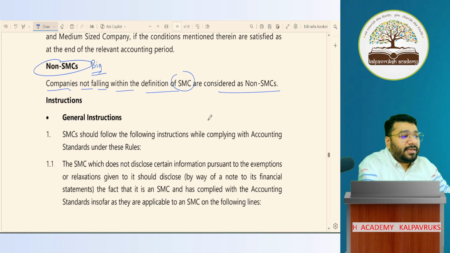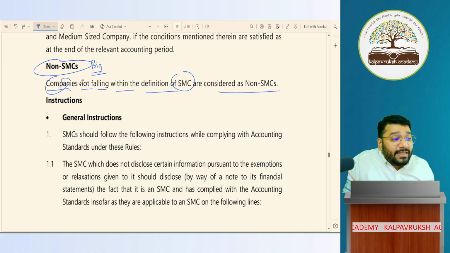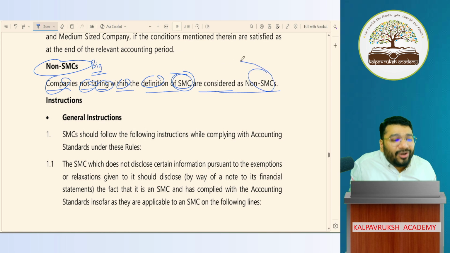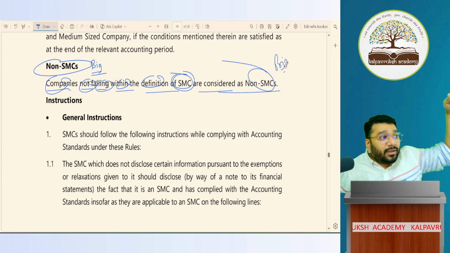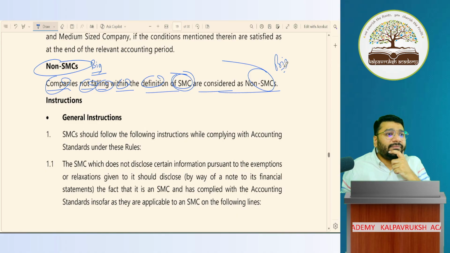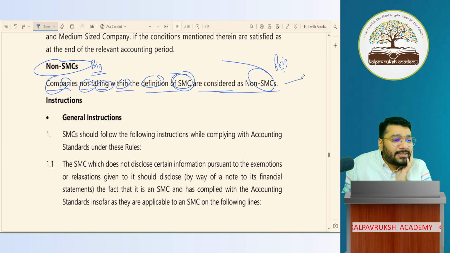Will it become non-SMC? Look at the language: companies not falling within the definition of SMC are considered non-SMC, big. So if you are not under small, will you come under big? A listed company will come under super big. So there's a flaw in the language of this previous edition when they define what is non-SMC.